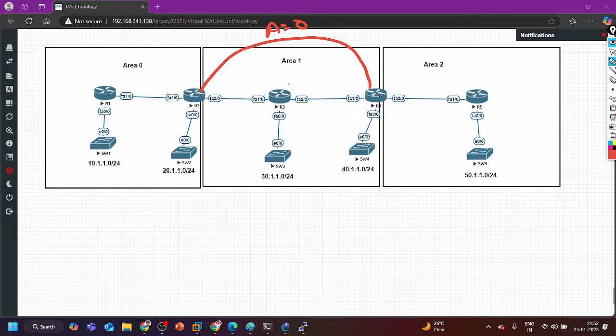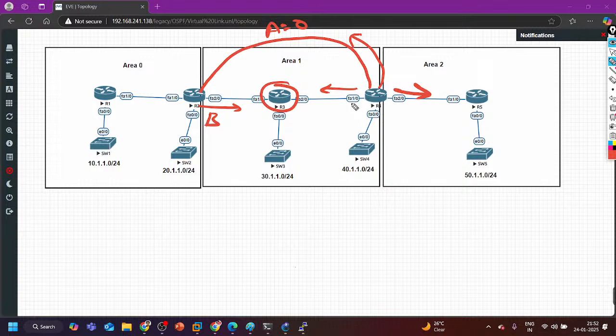How will this router get to know about this ABR? Router 2 is my ABR, and how to reach this ABR? This router is going to turn on which bit? The B bit, yes. But guys, router 4 is going to turn on its B bit in which LSA? In the LSA which it is advertising through the virtual link only, area 0. Not only the virtual link, it will turn on the B bit in all its LSA 1 in all the areas.